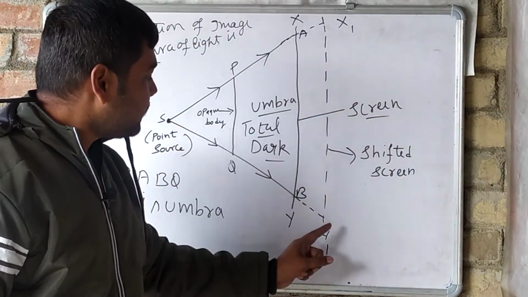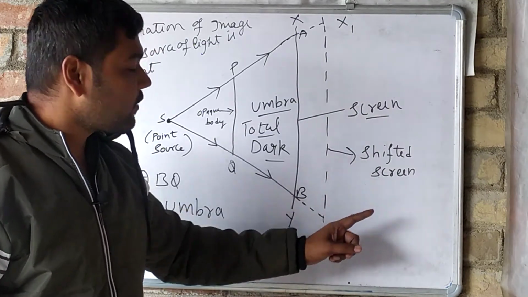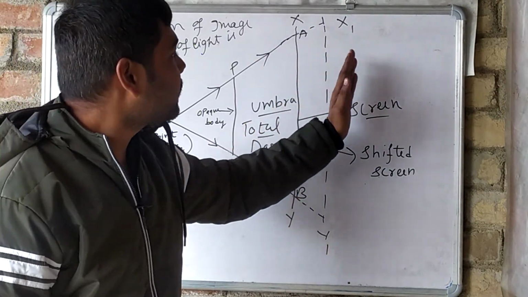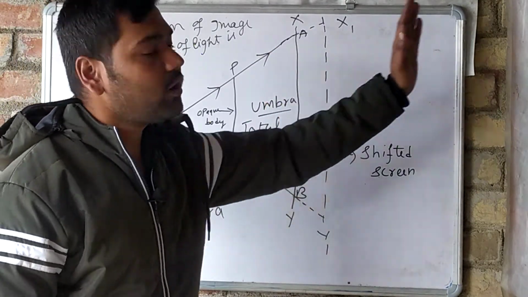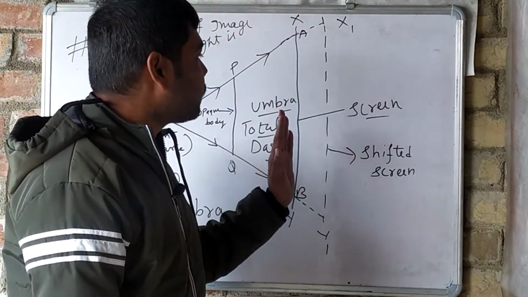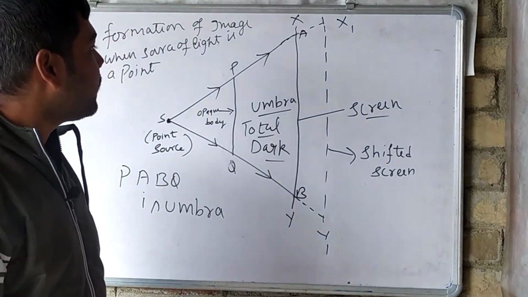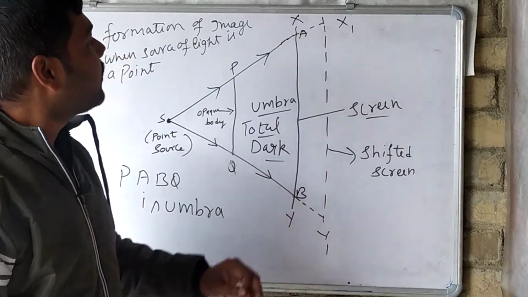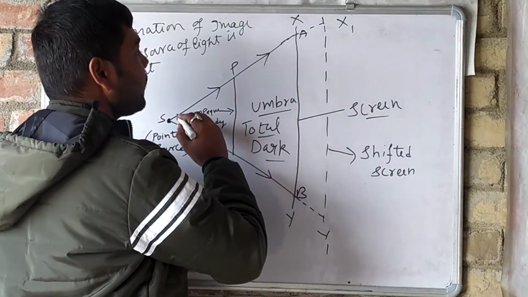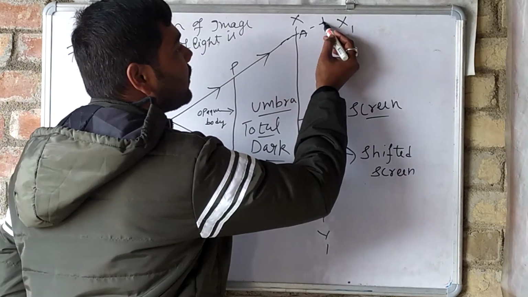So what is this? This is the shifted screen. X1Y1 is a shifted screen. That means we have shifted the screen XY a little more in the backward direction. And what we are seeing? As we shift the screen, the light from S through P that fell on A will now fall here.